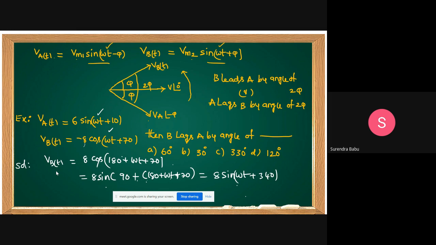This is A. That is B leads A by 8 sine omega t plus 340. I got the wrong answer.